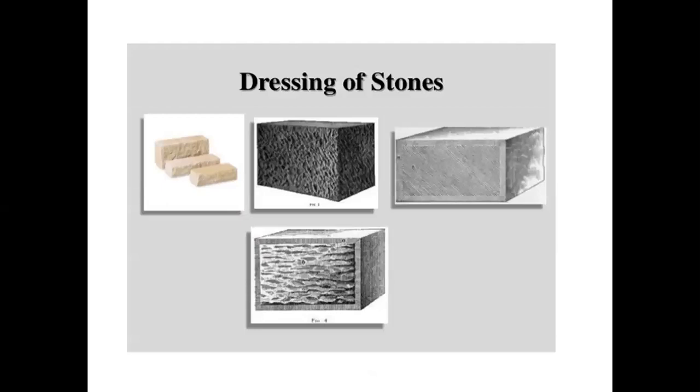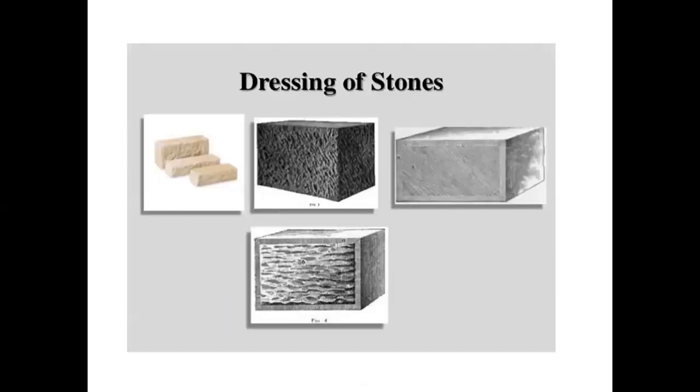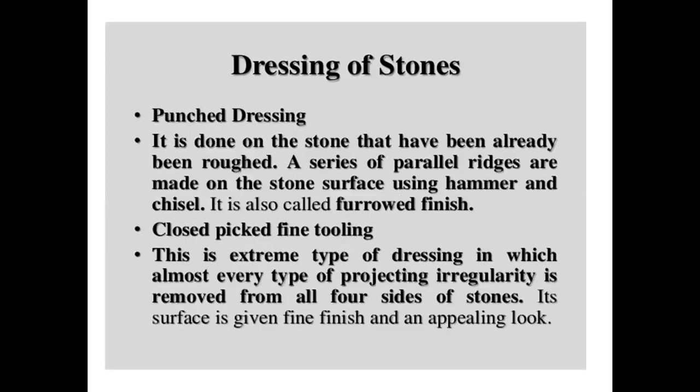These are the methods we discussed: chisel dressing, pitch dressing, and hammer dressing. And punch dressing, closed picked fine tool dressing. Depending upon how the finishing is required, we have to go for punch dressing. It is done on stones that have already been roughened. A series of parallel ridges are made on the stone surface using hammer and chisel. It is known as furrowed finish. Closed picked fine tooling is an extreme type of dressing in which almost every projecting irregularity is removed from all four sides of the stones.